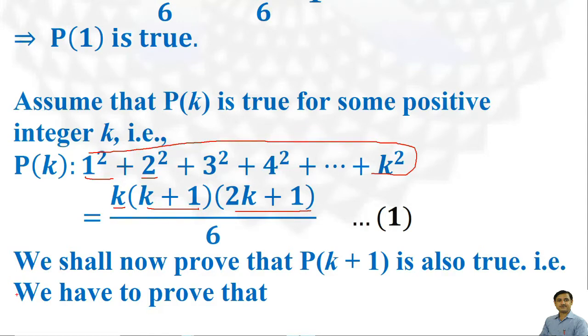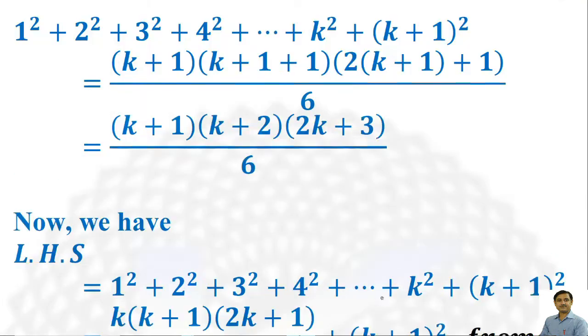Now we have to prove that the statement is true for P(k+1). It means we have to prove that 1 square, 2 square, 3 square up to k square and the last term (k+1) square is equal to, substituting k+1 in place of n in the statement, (k+1)(k+1+1)(2(k+1)+1)/6.